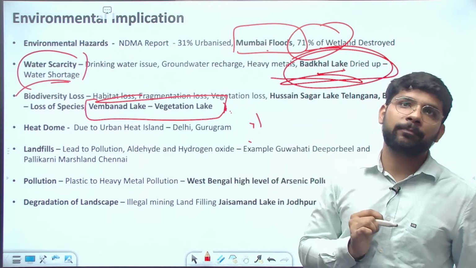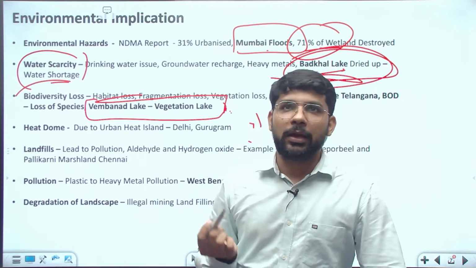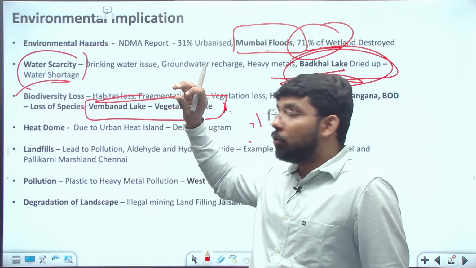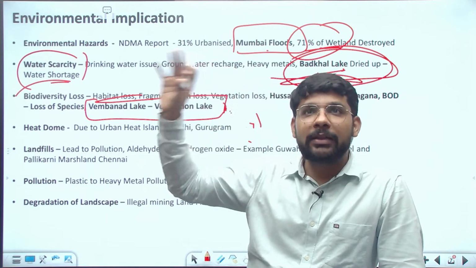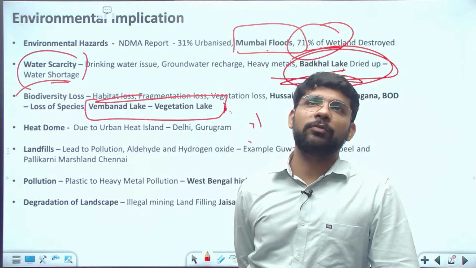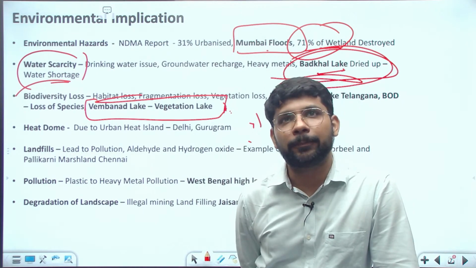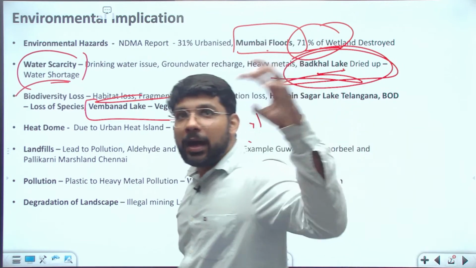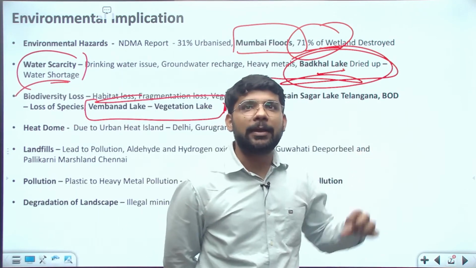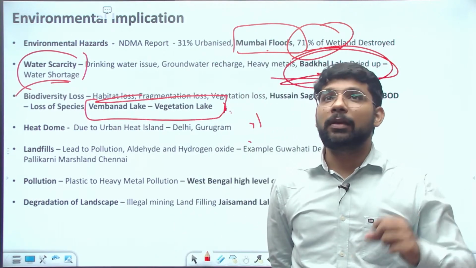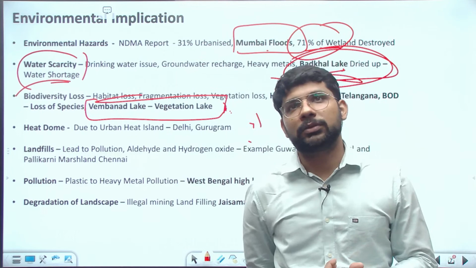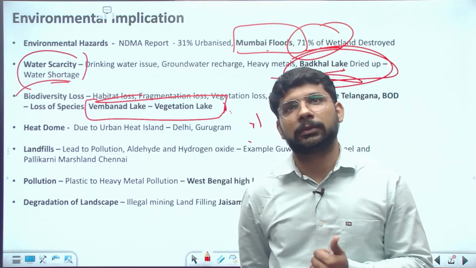So you need to write examples like the Vembanad Lake, then the Badkal Lake for water scarcity, Mumbai floods for environmental hazards, heat dome. If you are reading the newspaper, you can quote the Supreme Court judgment. He referred to Delhi as a gas chamber. Even some areas in the NCR region. Why are these environmental issues in the present time? Maybe the environmental issue of water bodies loss, the issue of wetland loss.